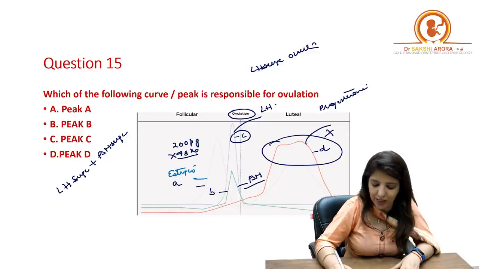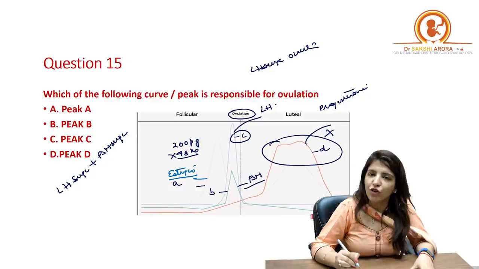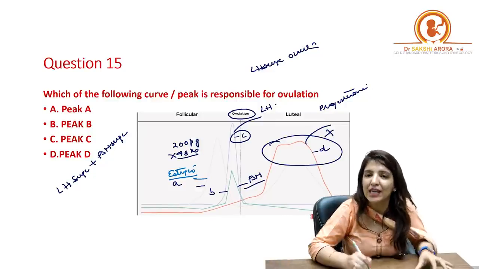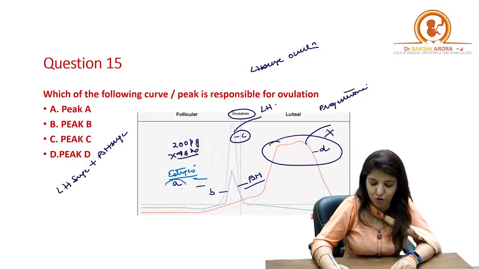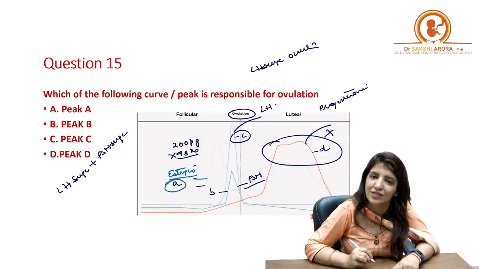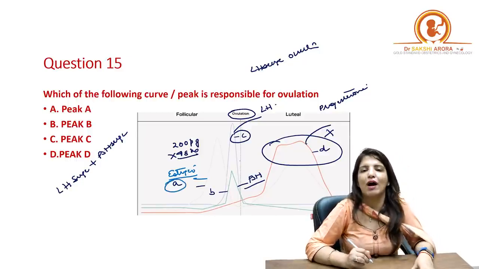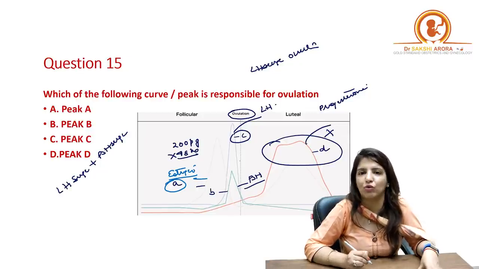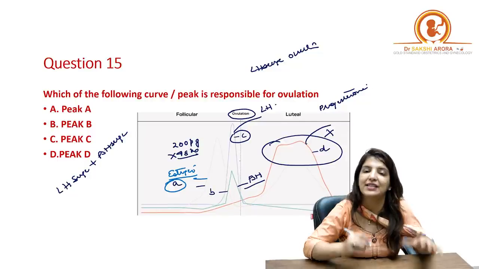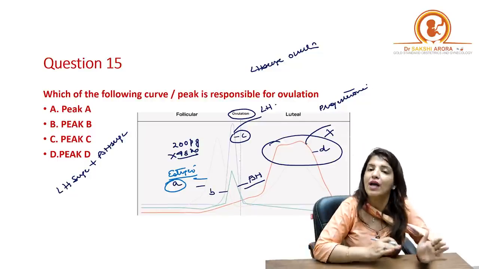Right? So if your question says which peak is responsible for LH surge, it is peak A which is responsible for LH surge. LH surge is going to happen only when the estrogen levels are 200 picograms in the body for 48 hours. Then LH surge is going to happen.